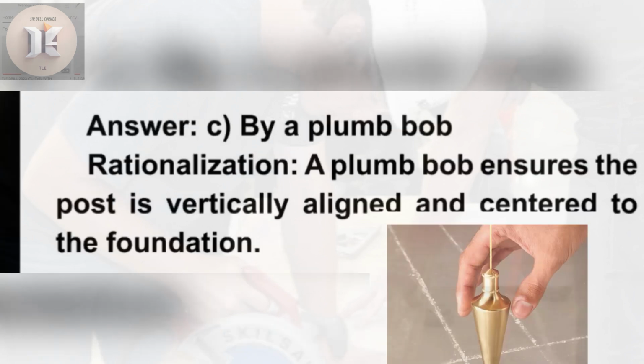Answer: C. By a plumb bob. Rationalization: A plumb bob ensures the post is vertically aligned and centered to the foundation.